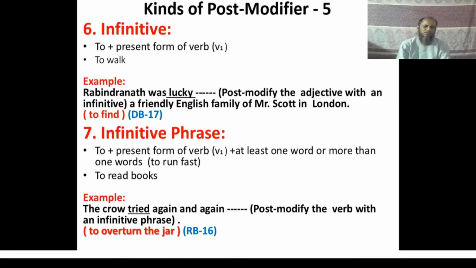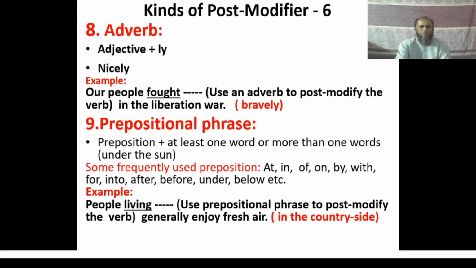And the example number 7 is: the crow tried again and again dash, post modify the verb with an infinitive phrase. So the infinitive phrase to overturn the jar has been used here to complete the answer of this sentence. The crow tried again and again to overturn the jar. I think the use of infinitive phrase here has been used correctly.